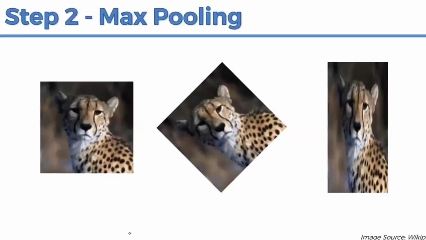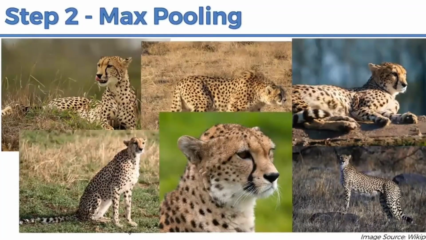Now, the next step is called pooling. Why are we going to do pooling? Some images, the image I have considered here is a cheetah. In all of these cheetah images, the face and everything are cheetah only. But the photos are different. The images are different. Here the face was located in this position, here in this position, here in the center position, and here in this corner position.